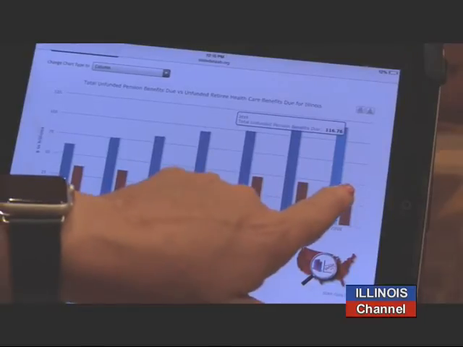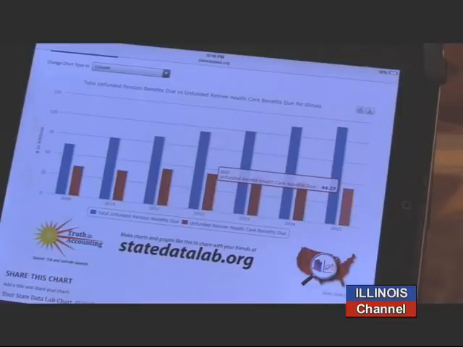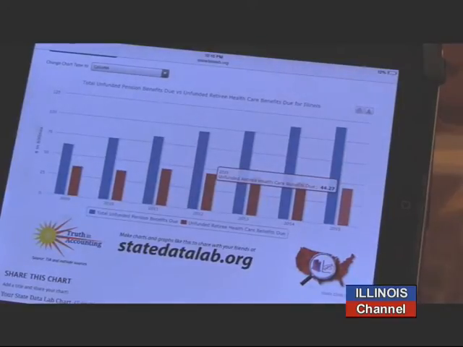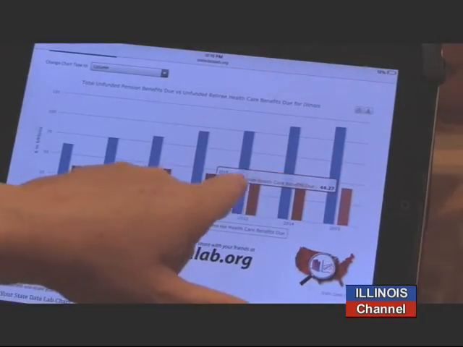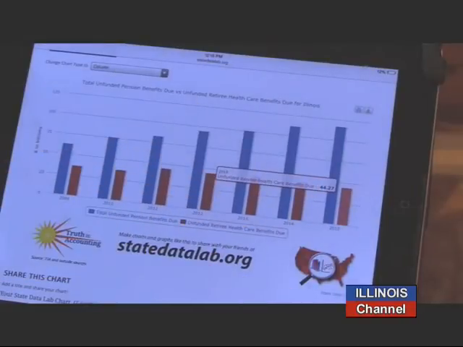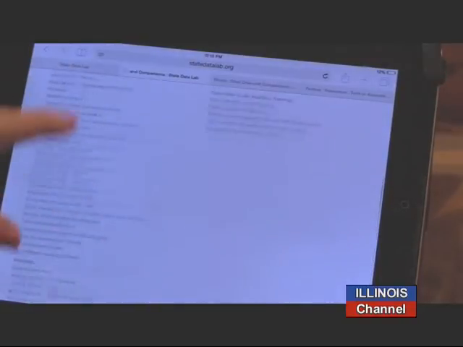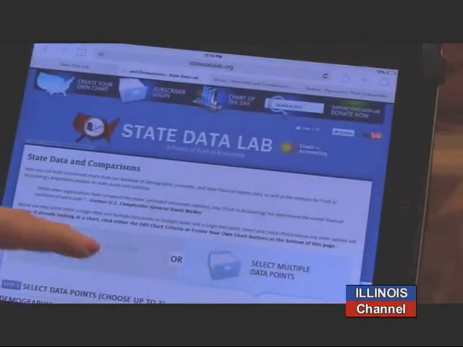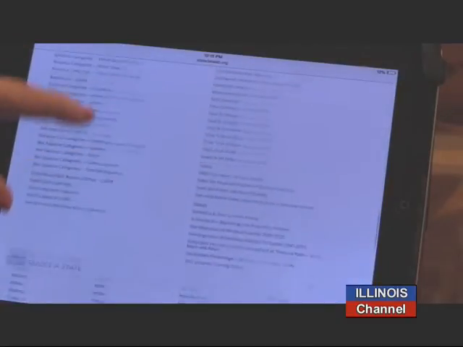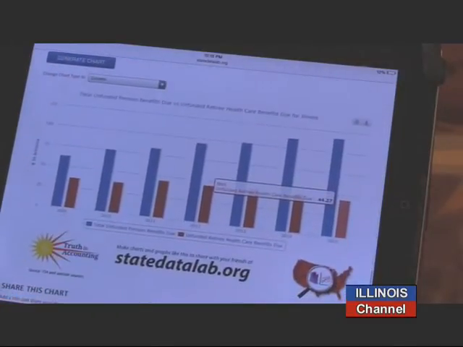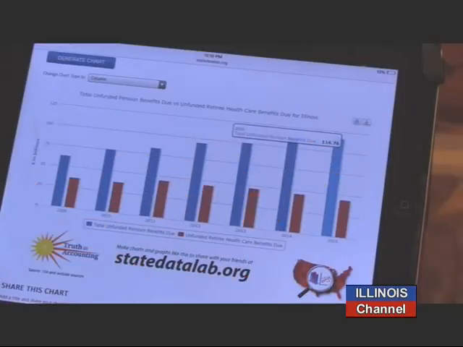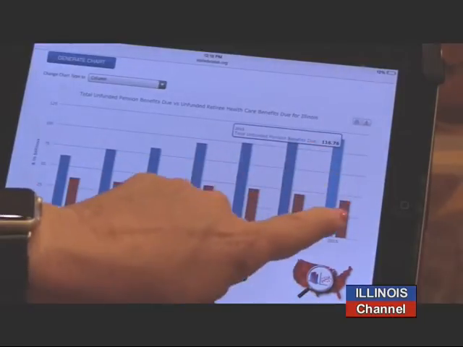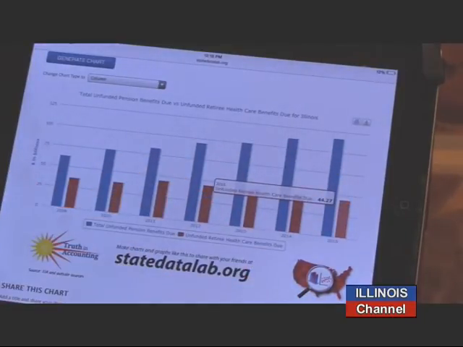And if we round up, it would be 117 billion. And the retiree health is another 44 billion. Is it 44 billion? It's 44 billion. Okay, so it's all in billions of dollars. Yes, this is in billions.